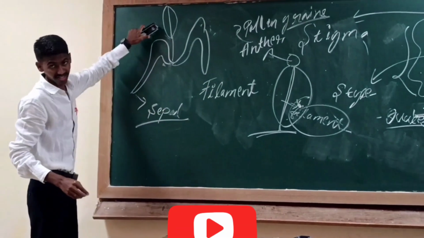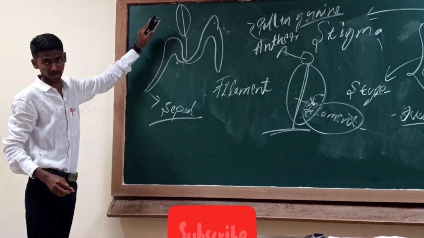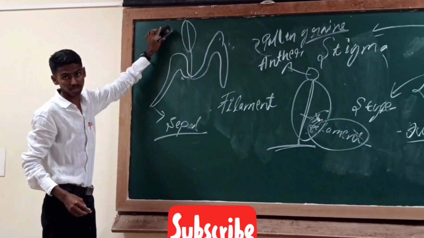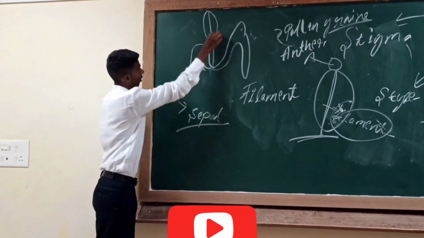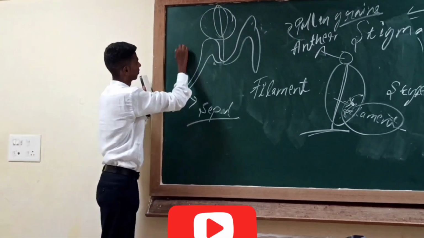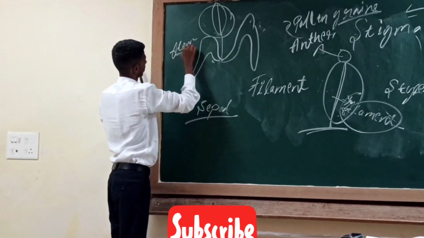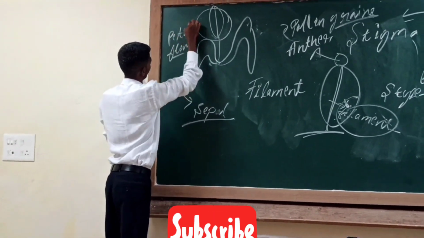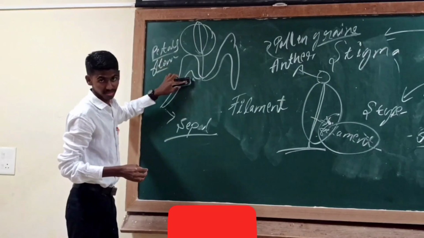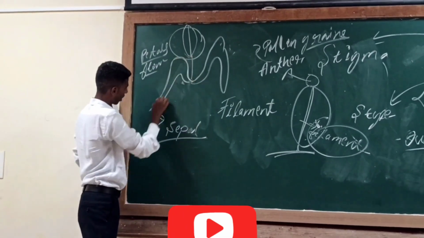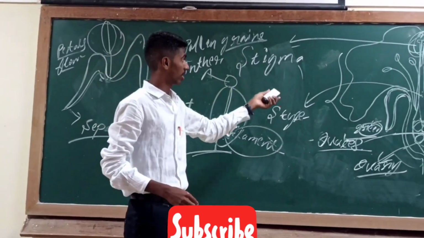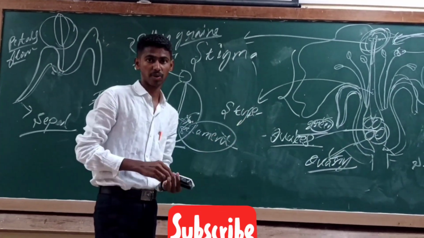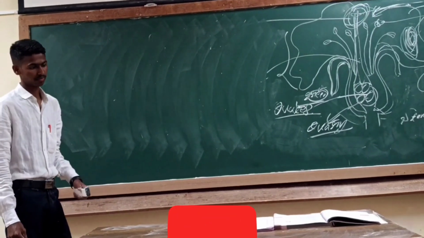When the buds are there, when the flower is in an immature stage, the flowers have not blossomed. In this condition, these two green structures help in protection. The petals are protected by the sepals, which are the green part, protective in nature. Now I have clearly explained the different parts of the flower.